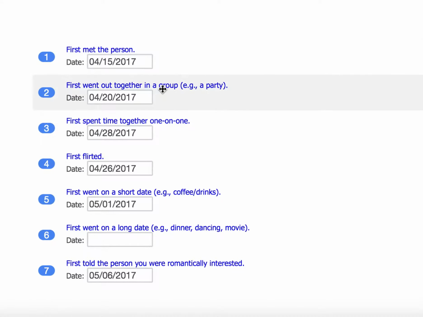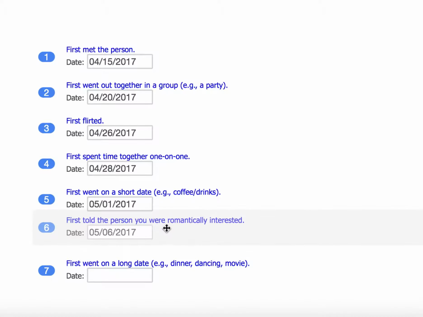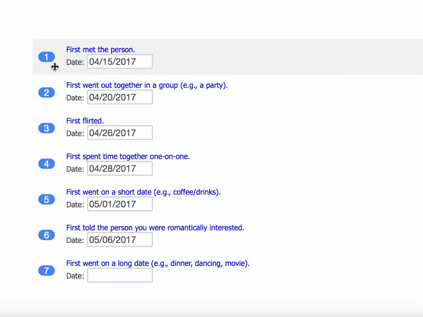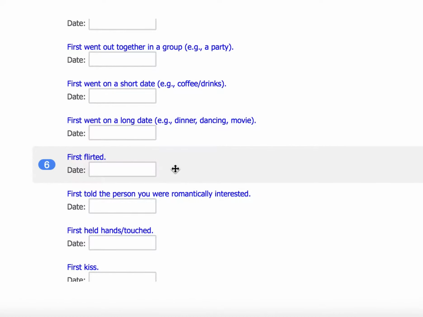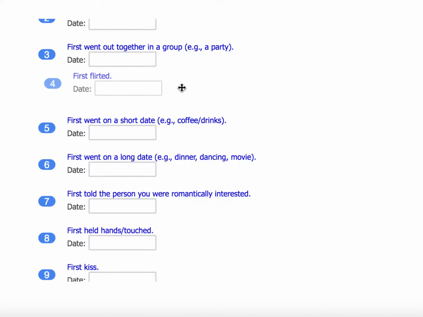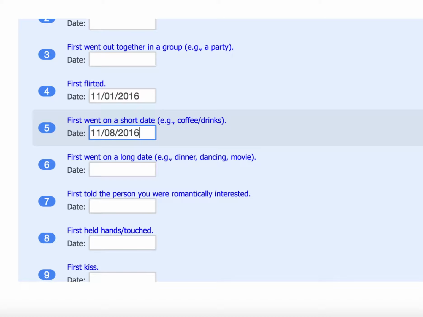Once you've entered dates for all the events that have occurred with your target person, drag and drop them into chronological order so that the event that happened first is at the top and the event that happened most recently is at the bottom. It may help to use one event as a reference point for another. For example, if you remember that you first flirted with your target person on November 1st, 2016, you may be better able to estimate that you went on your first short date about a week later.